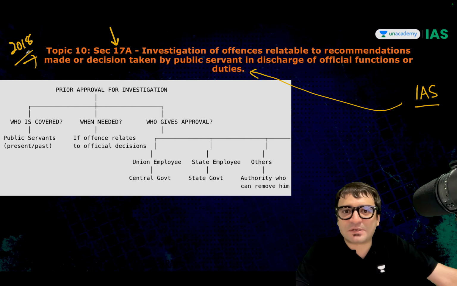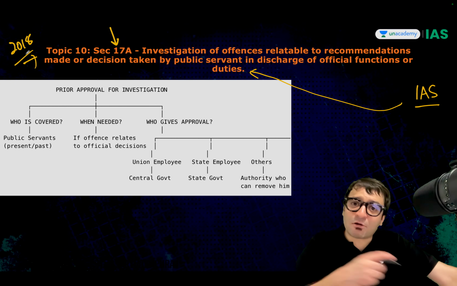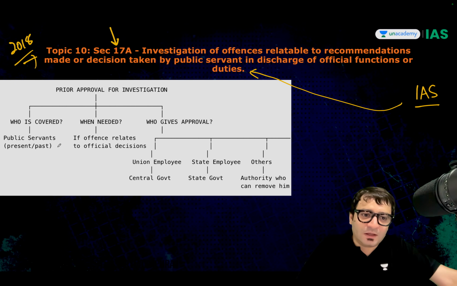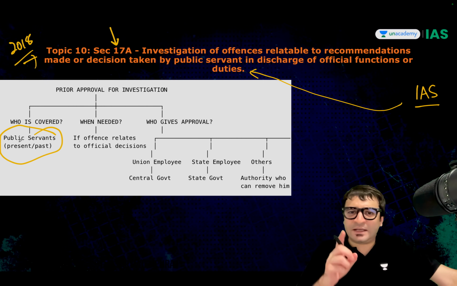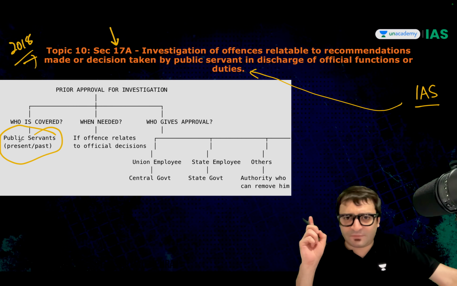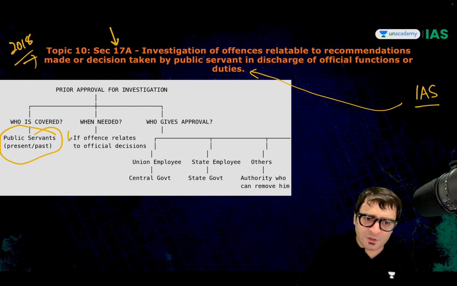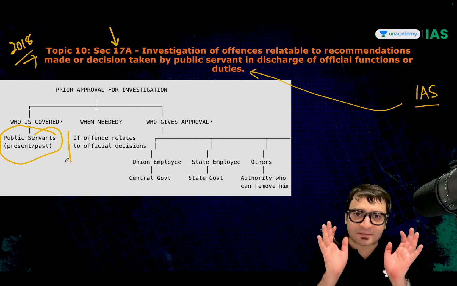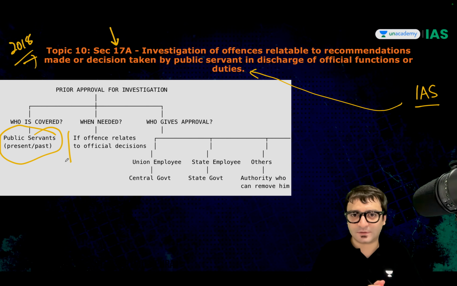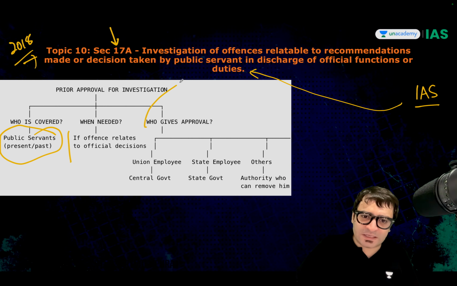Section 17A was added to the Prevention of Corruption Act 1988. According to this section, public servants, whether past or present, retired or serving, whenever you take a decision in your official capacity, the police cannot investigate.